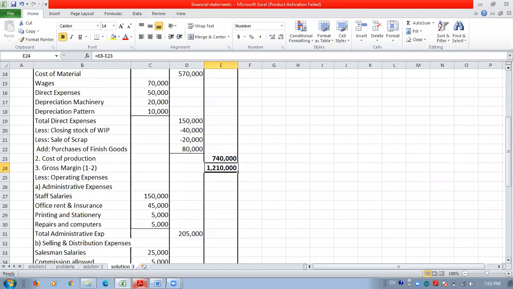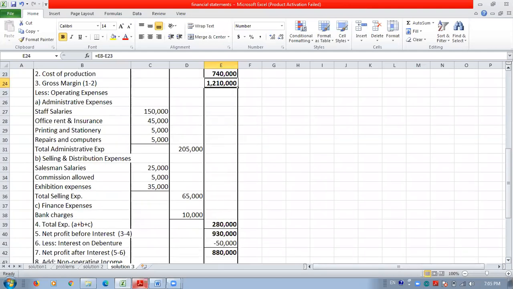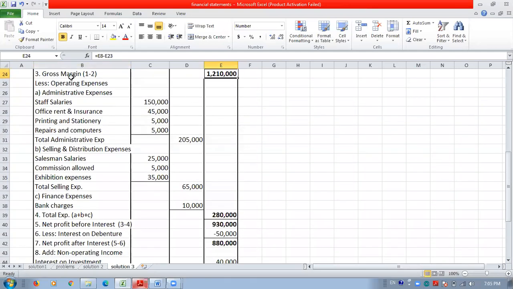Then we have to deduct operating expenses from gross margin. Operating expenses are of three types: administrative expenses, selling and distribution expenses, and finance expenses. All these three expenditures are the operating expenditures, and they should be deducted from this gross margin, and then we will get the net profit before interest.